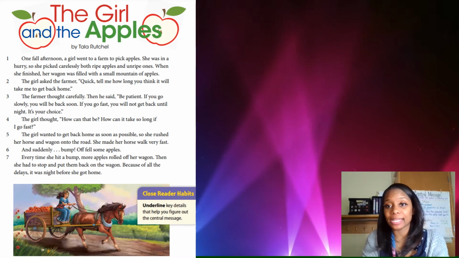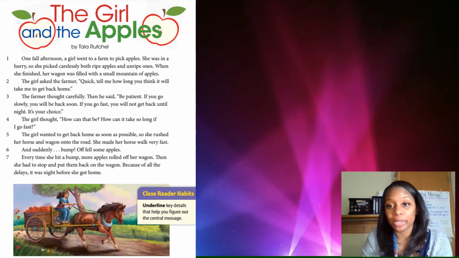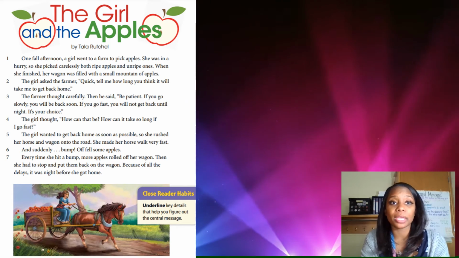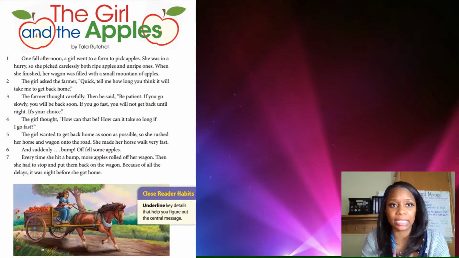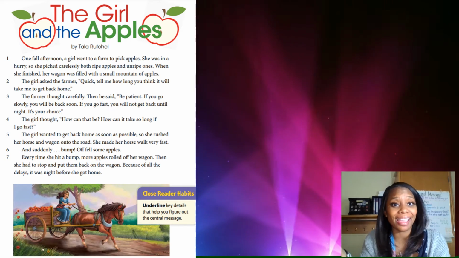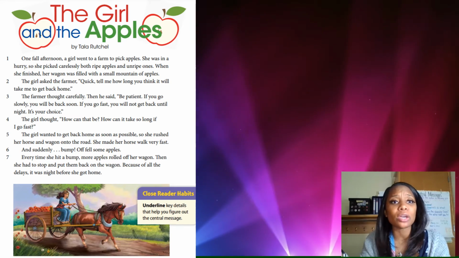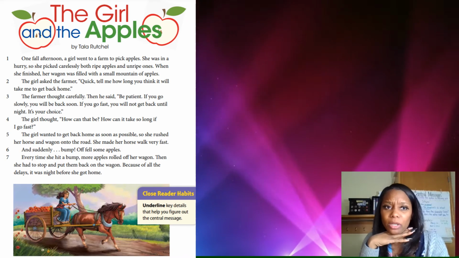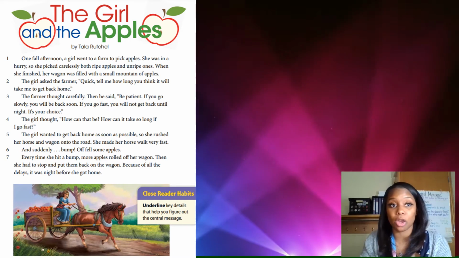Now let's read the passage, "The Girl and the Apples." Paragraph 1. One fall afternoon, a girl went to a farm to pick apples. She was in a hurry, so she picked carelessly, both ripe apples and unripe ones. When she finished, her wagon was filled with a small mountain of apples. The girl asked the farmer, "Quick, tell me how long you think it will take me to get back home."